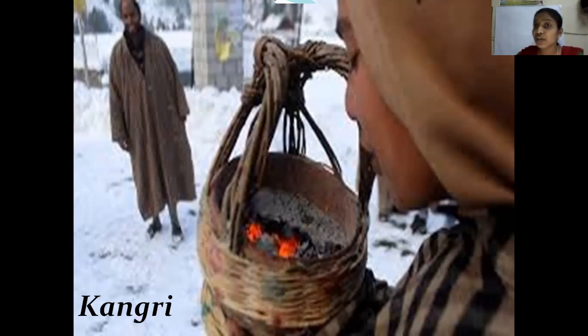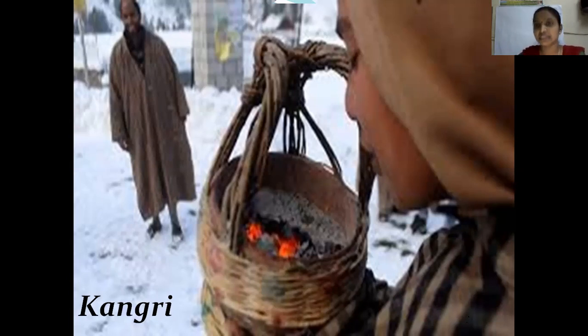But during winter season, they don't go out. Okay, so to protect themselves from the cold, you know, yes, it is very cold in that place. So to protect themselves, they use this pot called kangri. What is it, children? Kangri. So kangri is an earthen pot where you find burning coal. So generally they carry it along with them to keep themselves warm.